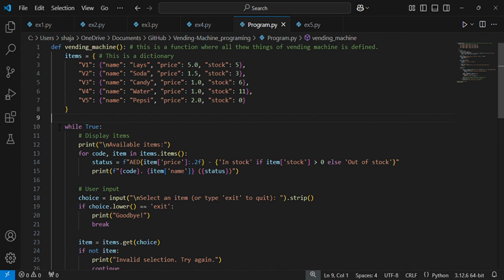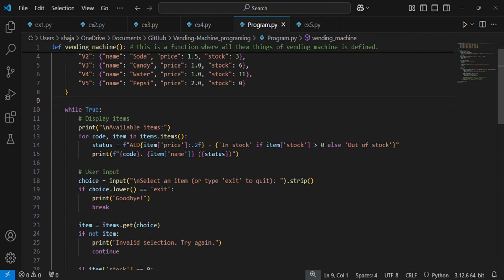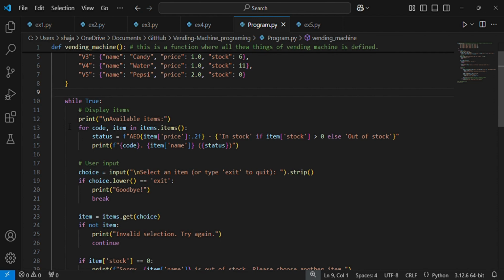Then in here, while true, this is a loop that displays the items. Then it shows in stock if the item is in stock, else out of stock.